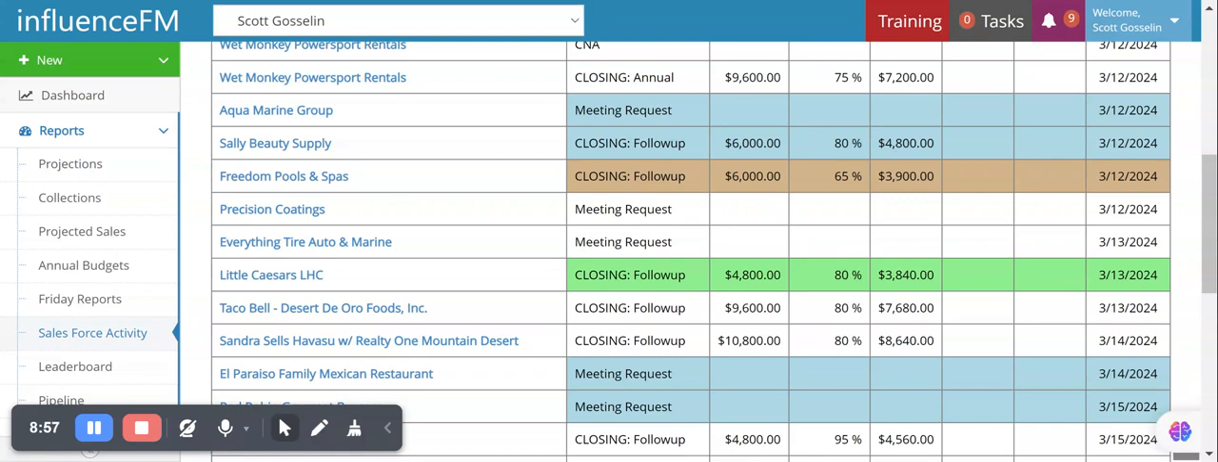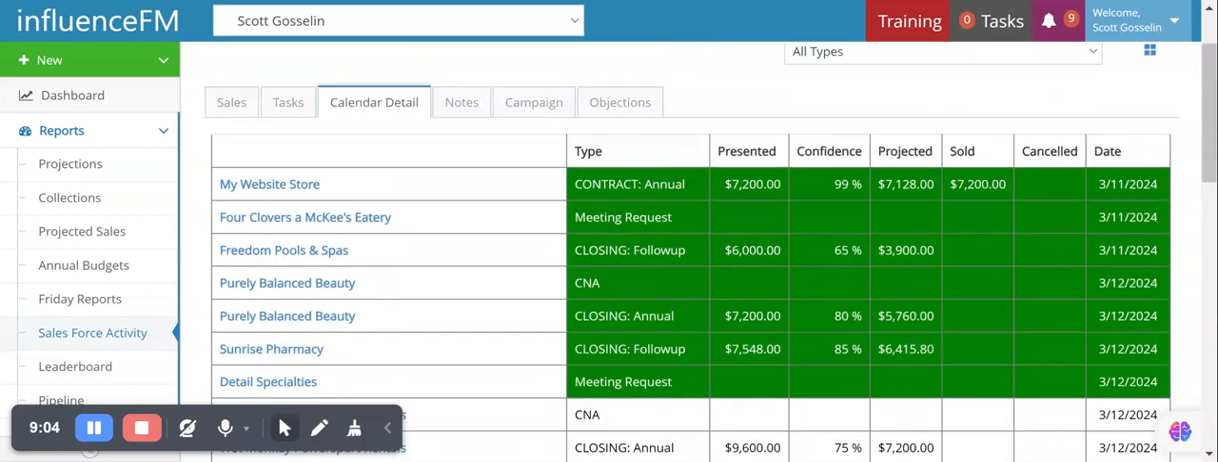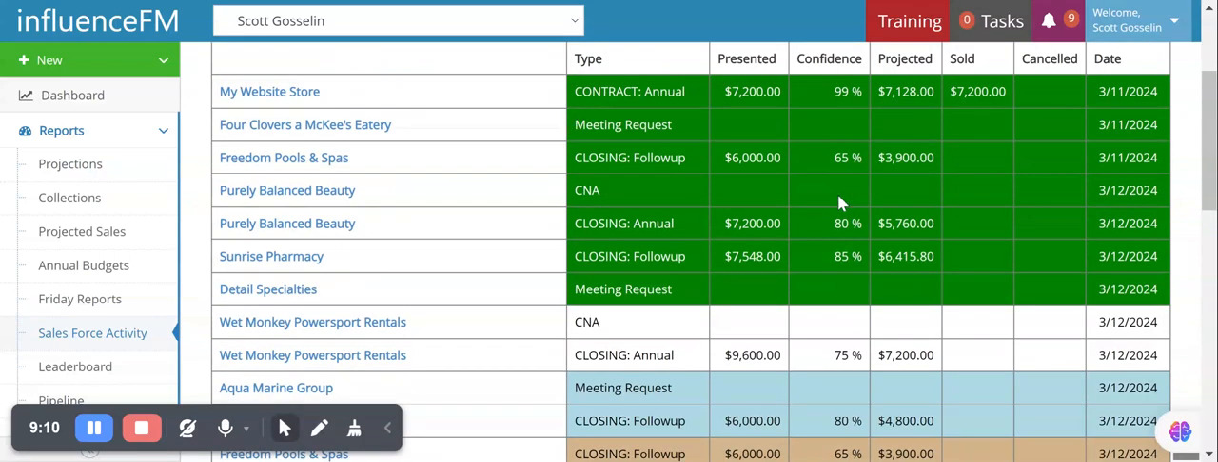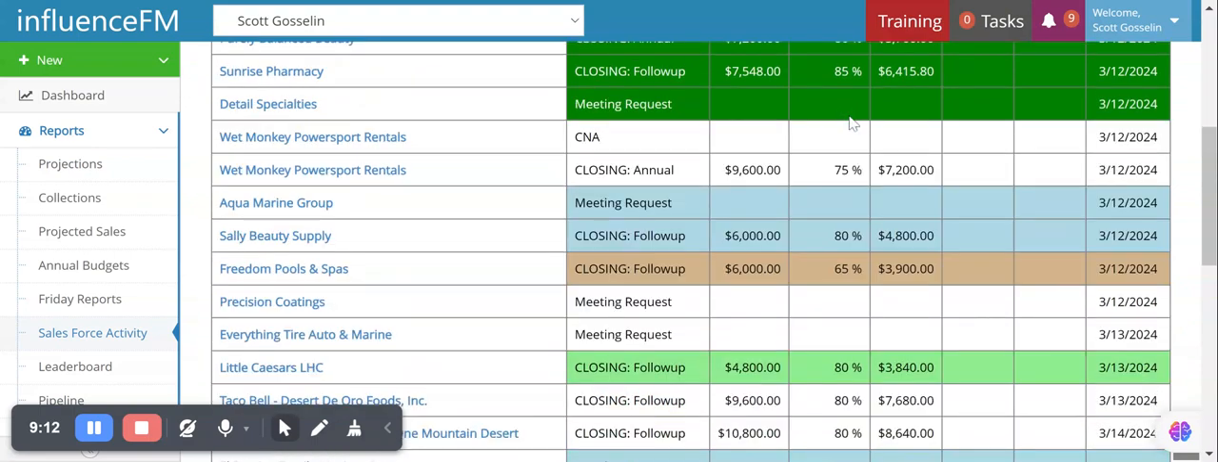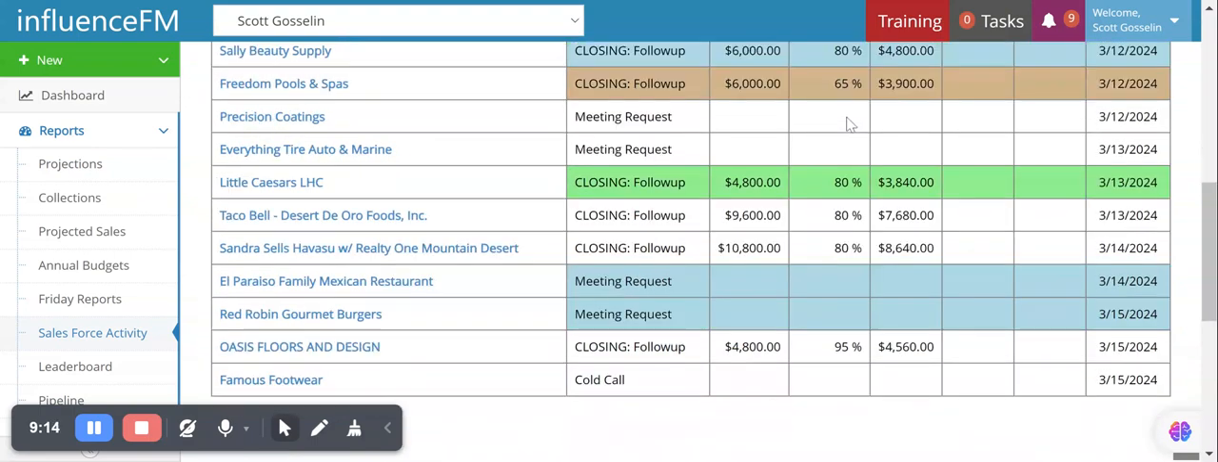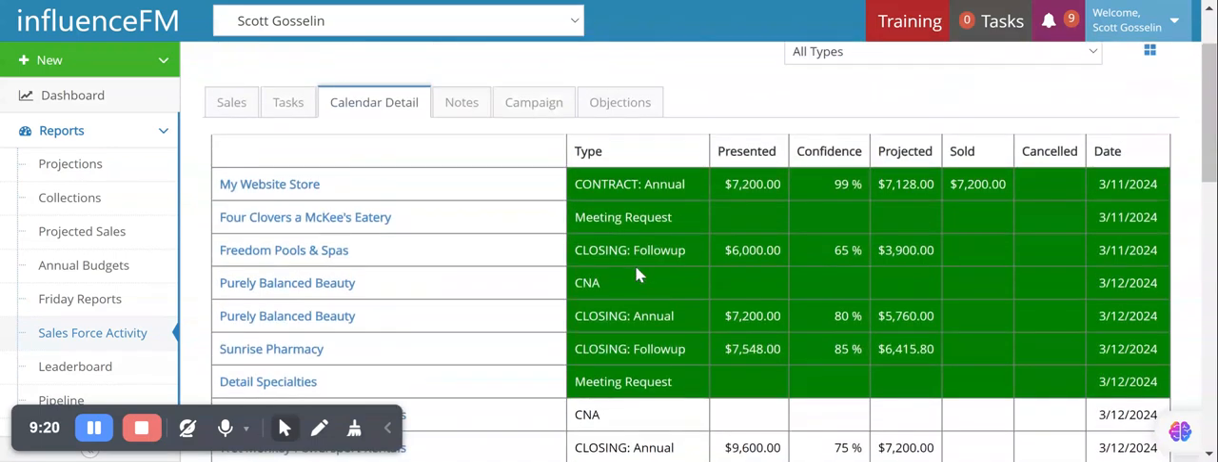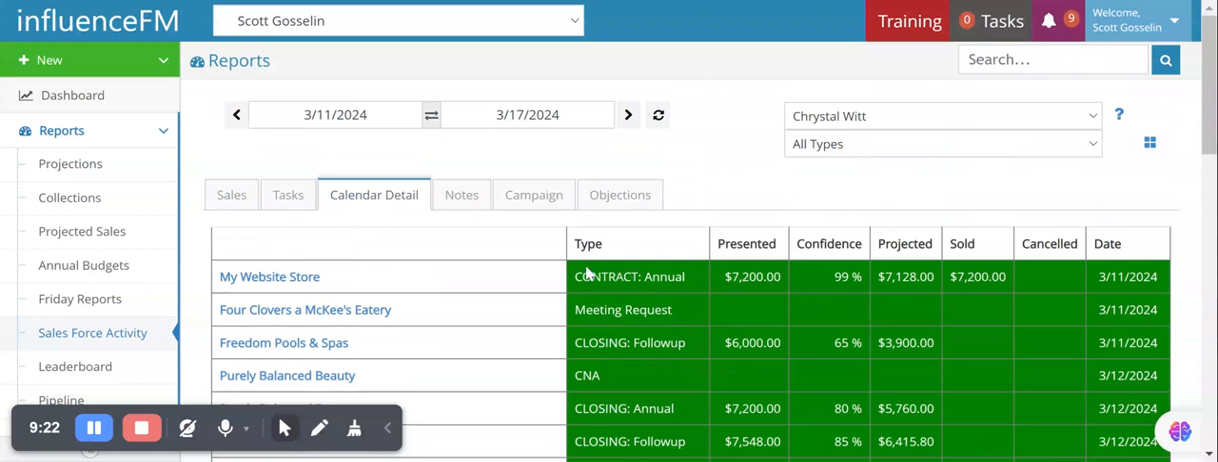She has a closing follow-up, which is a to-do for her to send out an email. She has Precision Coatings, which she is going by to see in person, and that is why it is white. Again, when you look at Influence, remember, anything in green means they've completed it. If it is sold, it's in the sold category. And if you're looking for what their confidence is, it sits under the confidence level.